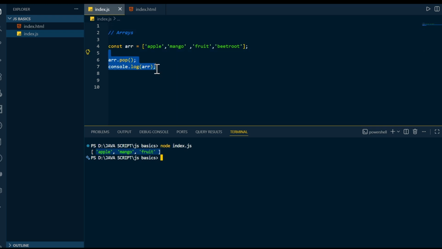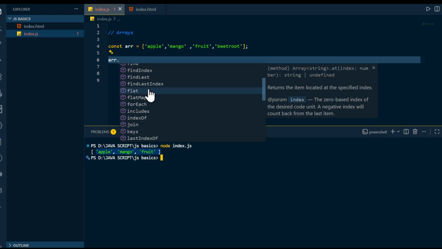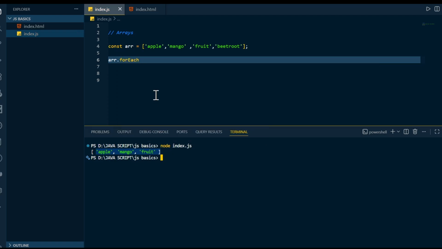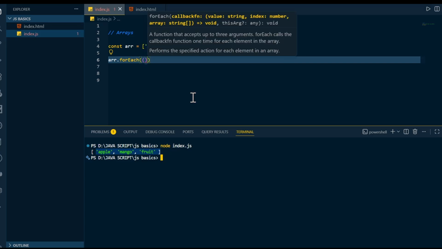So we have a method. What I will do is array dot. If you do dot, you will get all the methods that you can use. You can see findLastIndex, flat, flatMap, forEach. So what is this forEach? You can see forEach takes a callback function. It accepts a function, and inside this you can perform any operation. Inside this I am going to have some function.